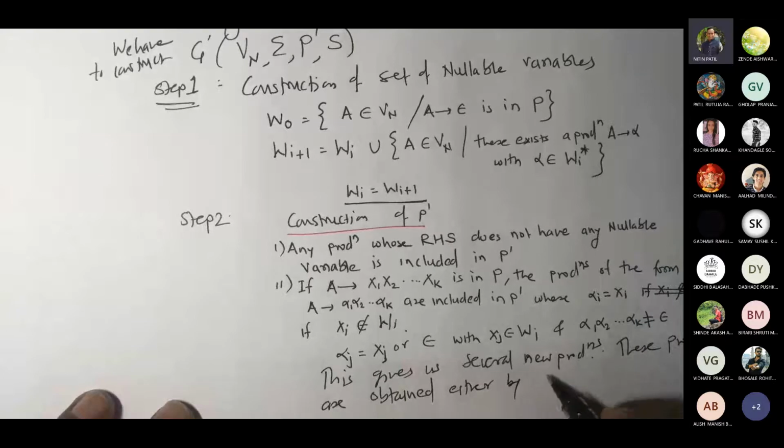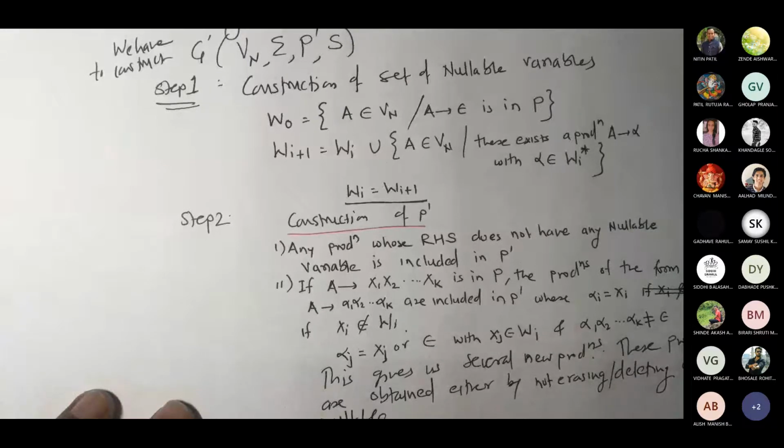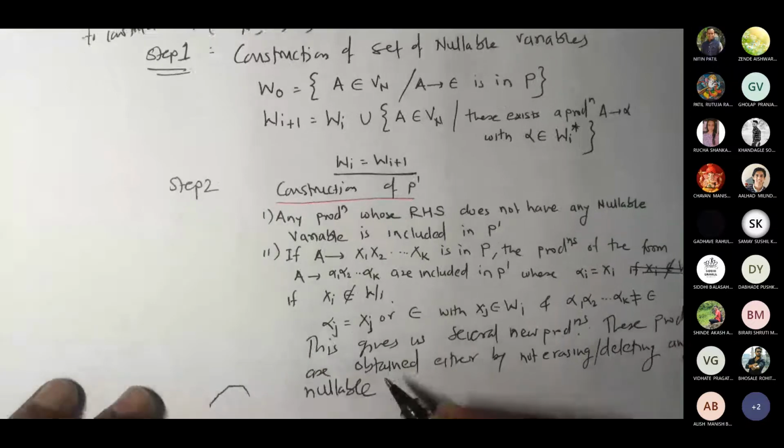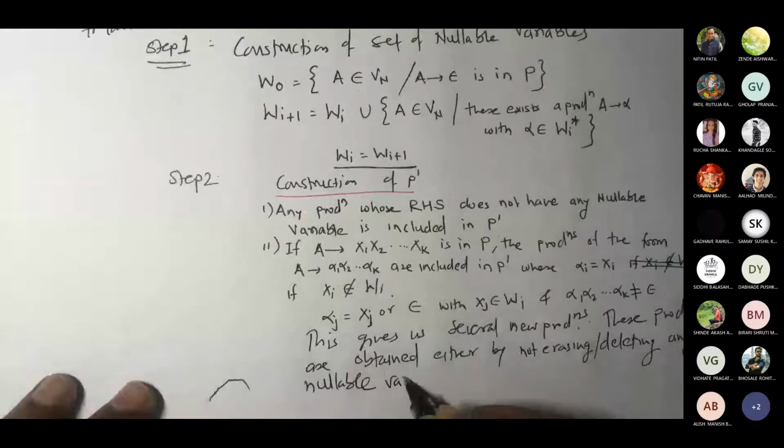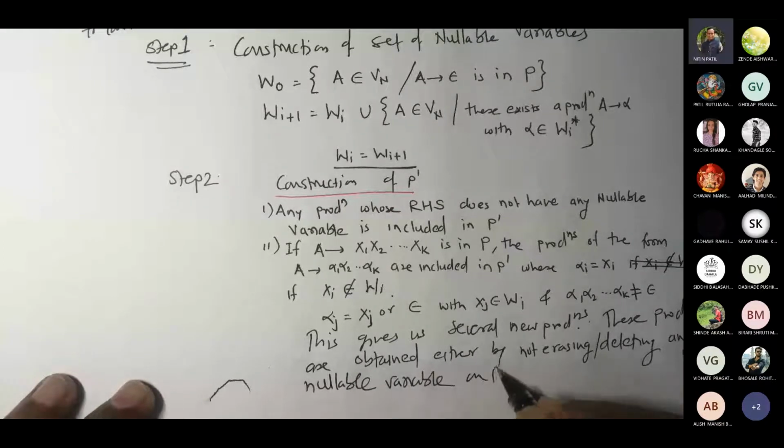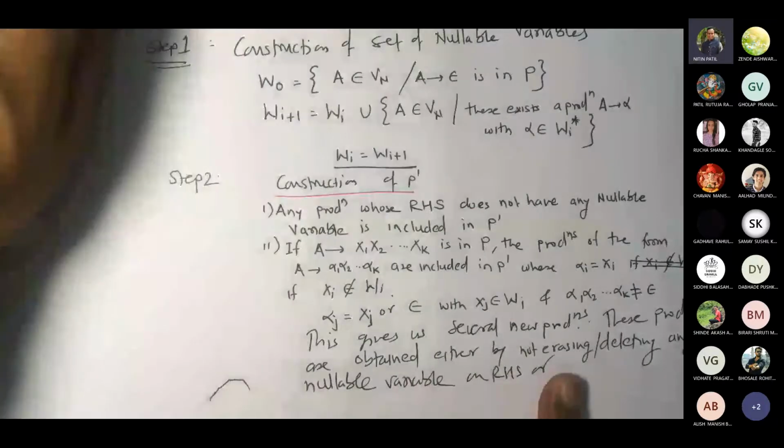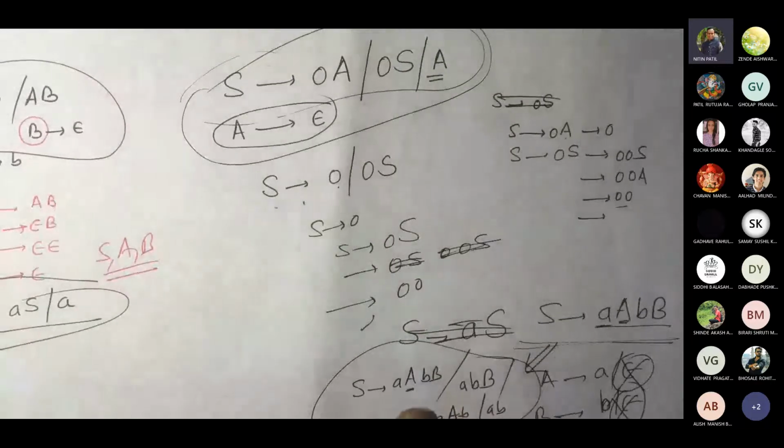Either by not erasing or deleting any nullable variable on the RHS. If you don't delete any of them, you are going to get this AB.